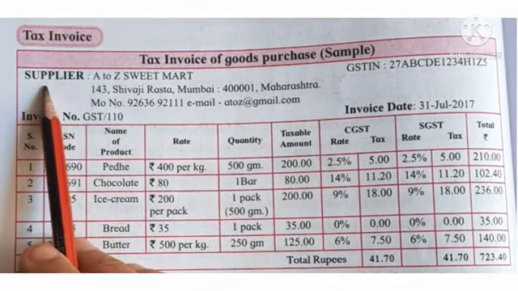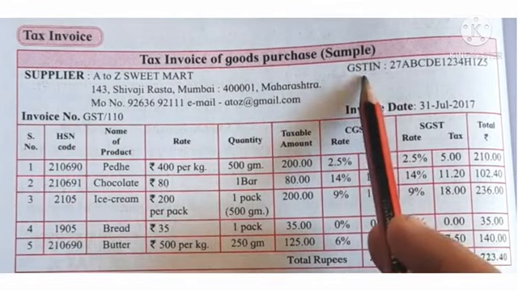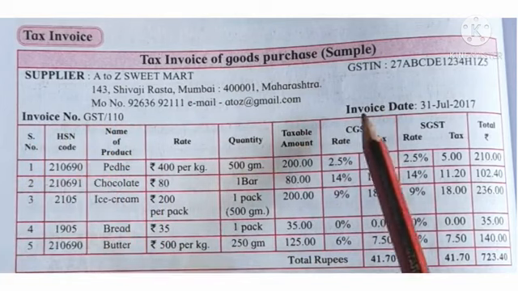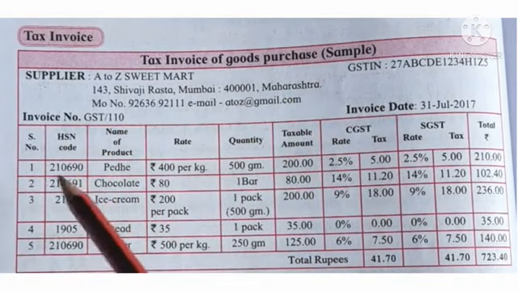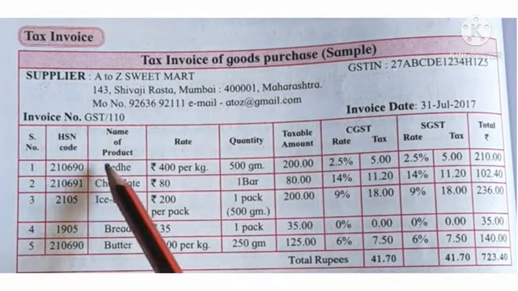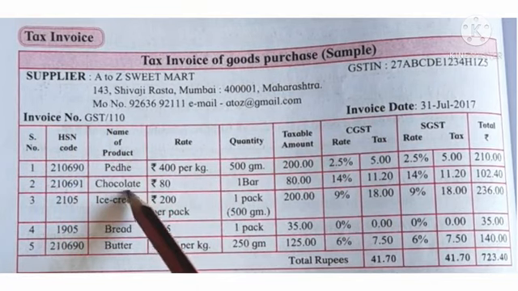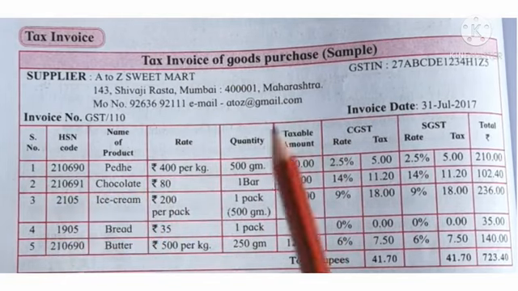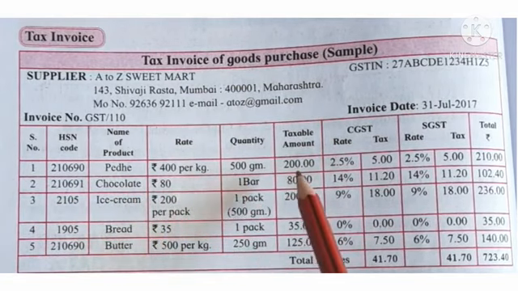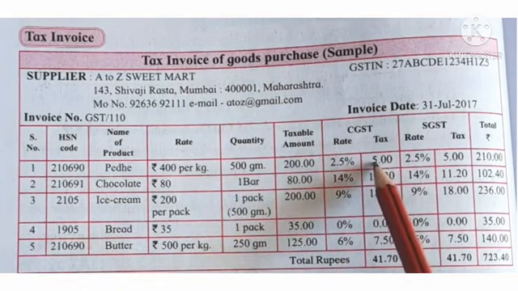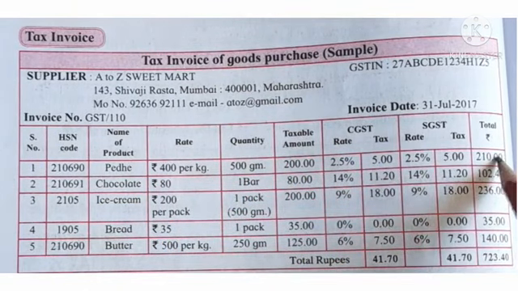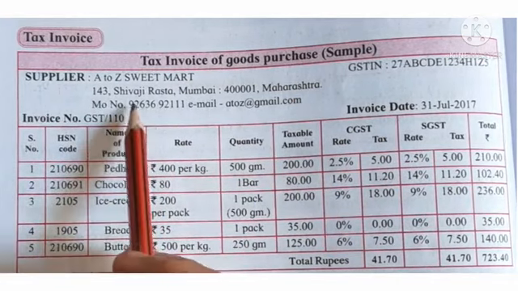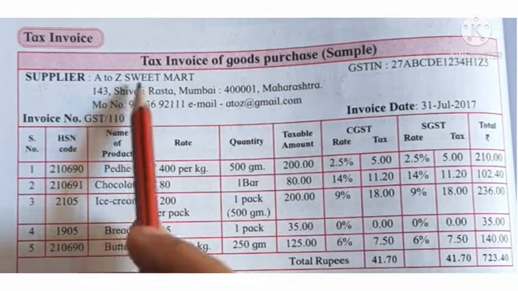There is the name of the supplier. Then there is the GSTIN number, the invoice number and the invoice date, and which product we purchased. These are given in this tax invoice. And the name of the product, its rate, quantity, its taxable amount, and its CGST and SGST are given in this tax invoice. So see here one tax invoice is given as a sample.